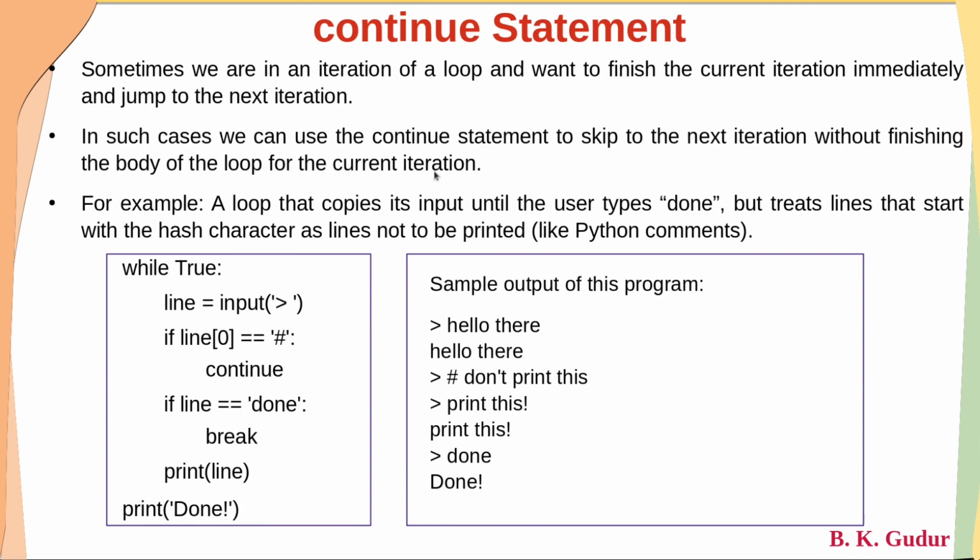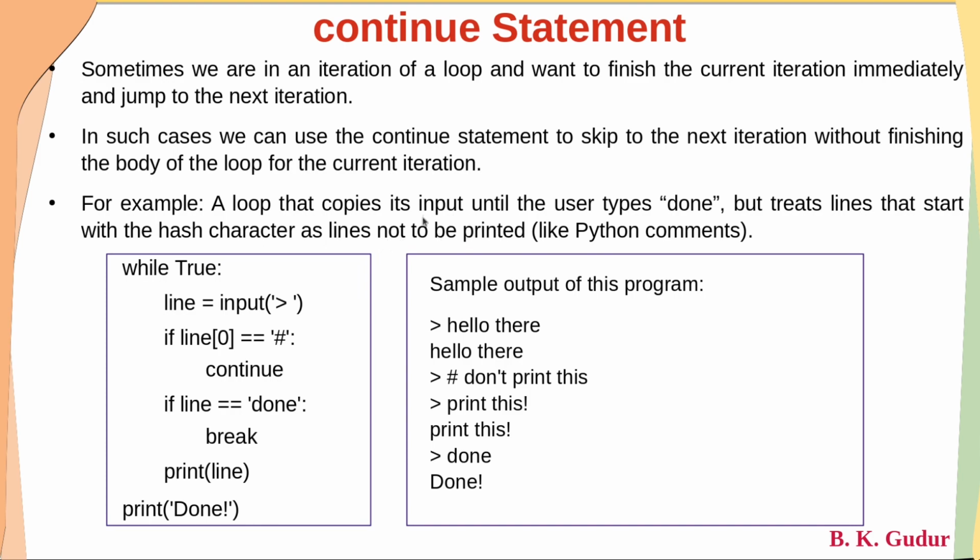So as I told, without continuing with statements 6, 7, 8, 9 and 10, we can skip all the statements below it and continue with the first statement within the loop. That can be done using a continue statement. For example, a loop that copies its input until a user types done, but treats lines that start with a hash character as lines not to be printed.